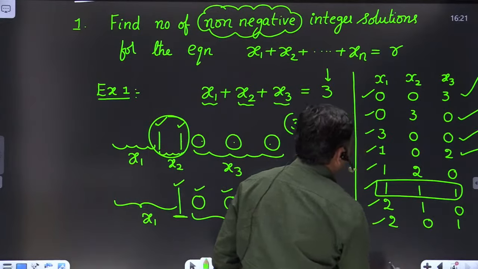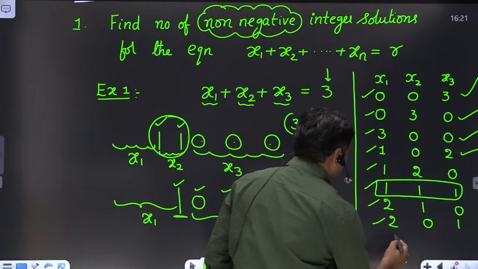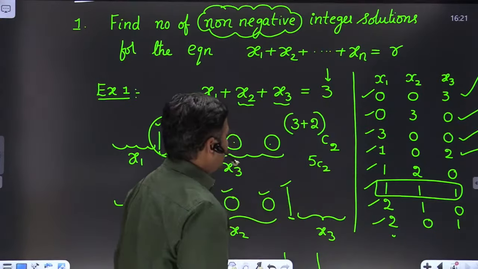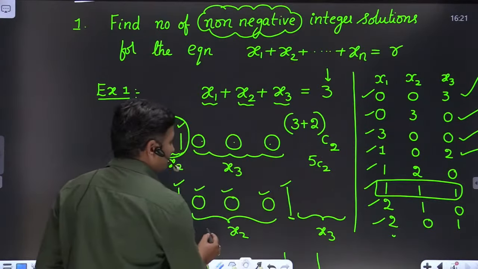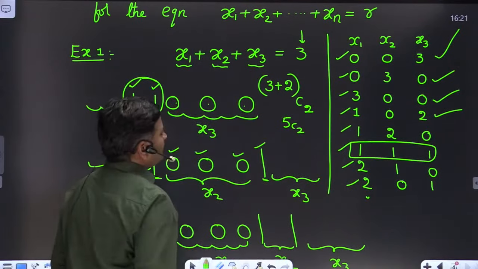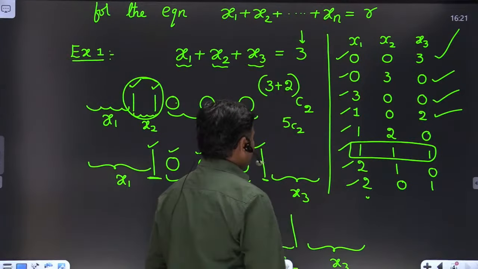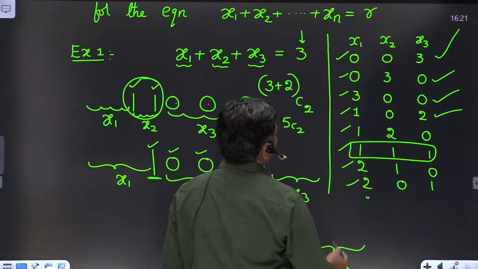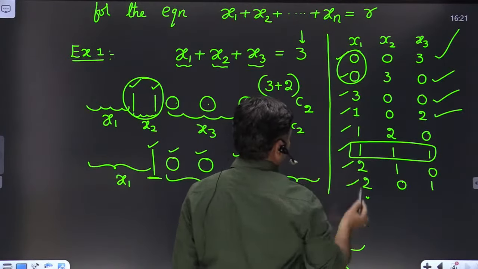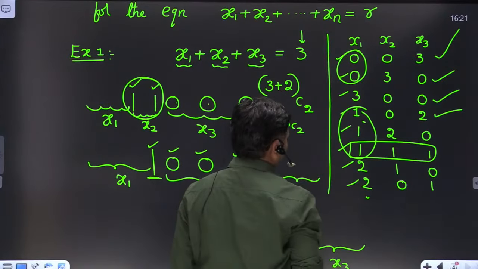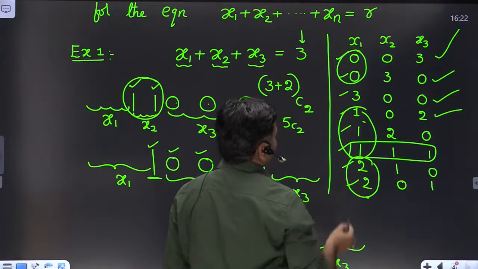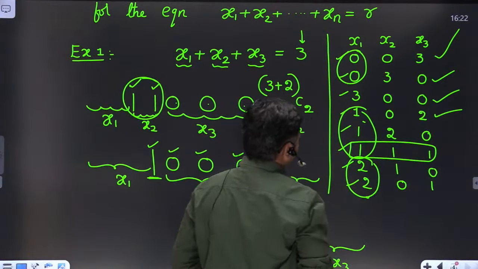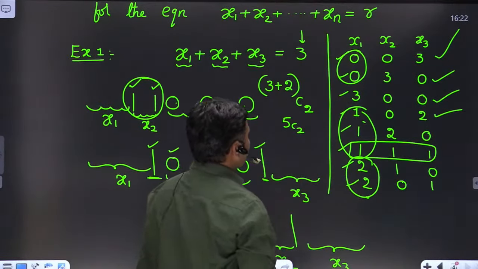We can take, let me start with 2. 210 is already completed, right? So a total of 8 solutions are completed. We want to list another 2 solutions, friends. So we start with 0 here, and we start with 1 also, right? And we start with 2, and we want to start with 3. 3 is already started here. Then what other solutions are possible?